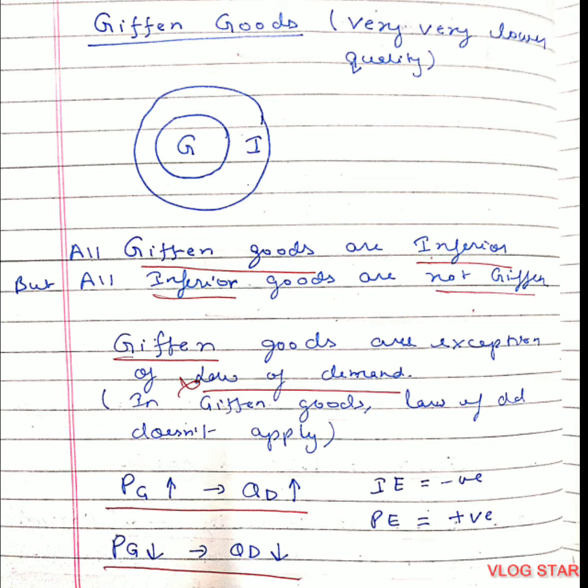The reason being the Giffen goods were sold at very cheap price. But when the price of Giffen good is increased, people have a perception that the quality would have improved. Therefore, the demand of Giffen good also increases. Whereas if the price of Giffen goods falls, people have a perception that quality would have also degraded. So they will not demand much of the Giffen good now. So price elasticity has a positive relationship with demand in case of Giffen goods. If the price increases, quantity also increases. If the price decreases, quantity demanded also decreases. Whereas income effect is negative.